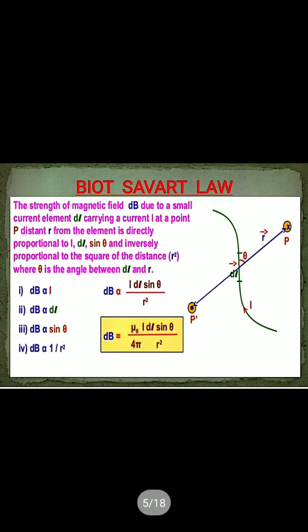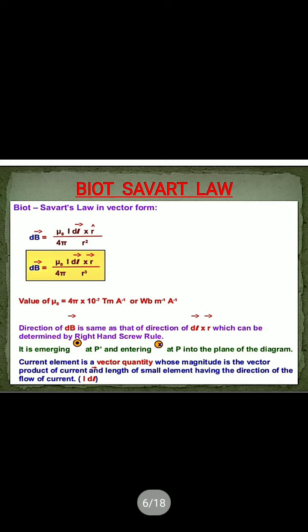As shown in this figure, it is shown by an encircled cross at point P. At point P, the cross sign is there. Another, if we consider the point on this side, P dash, there is a dot. So it is emerging, a dot at P dash.